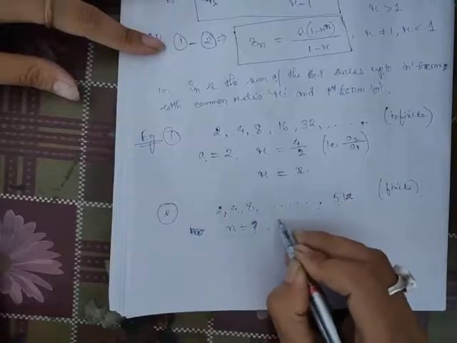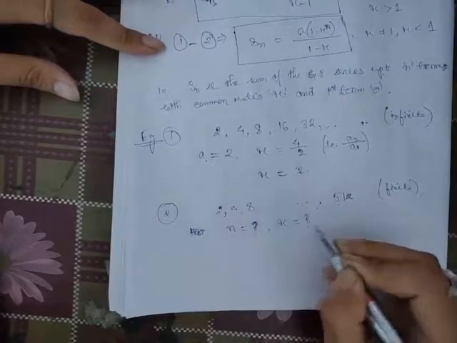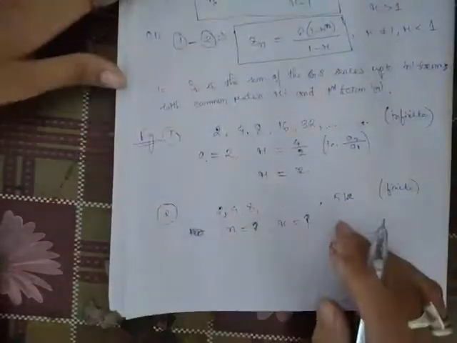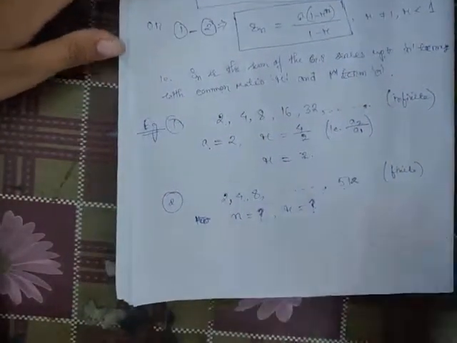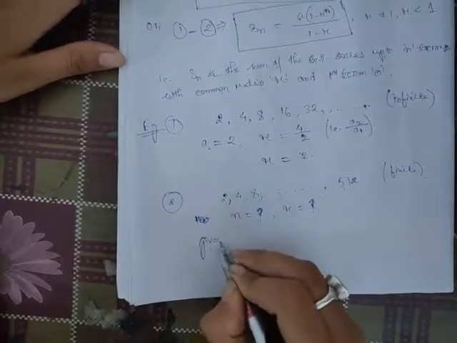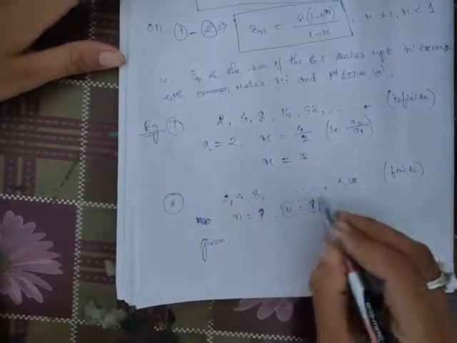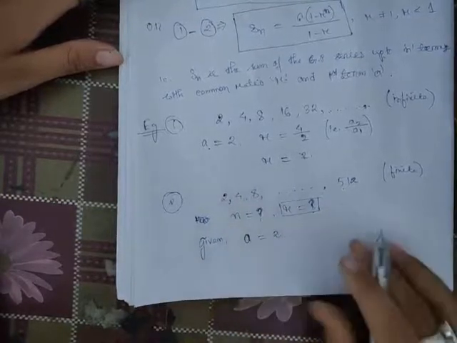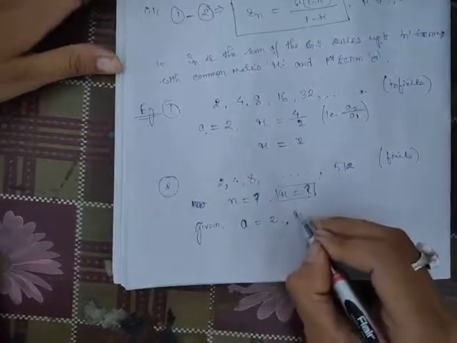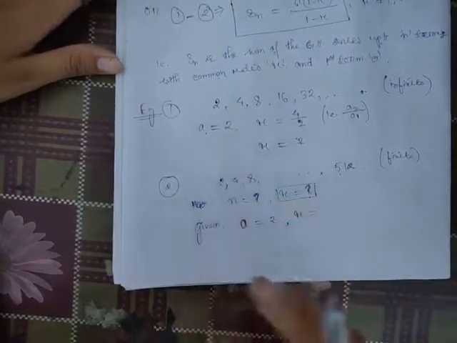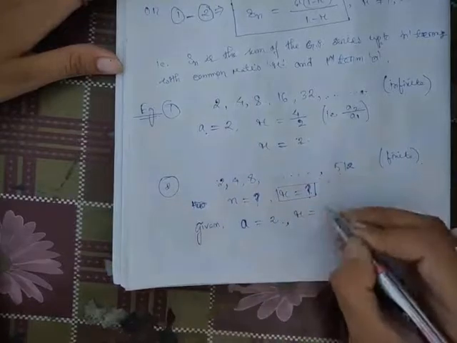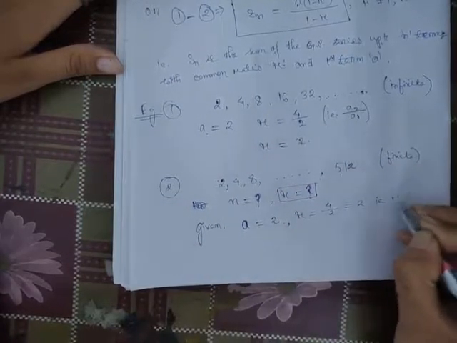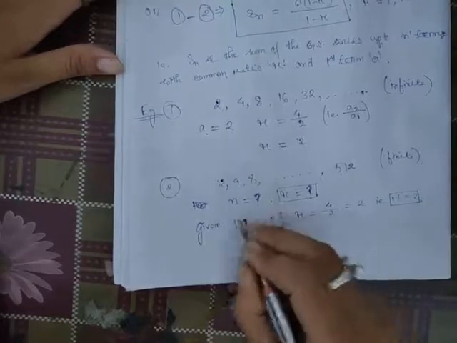We are asked to find the number of terms. The last term is given, and it is 512. Before finding that, we must find our common ratio. What will be our common ratio? The first term is 2. The common ratio is the second term divided by the first term, 4 by 2, which is 2. So the common ratio is 2, and our first term is also 2.